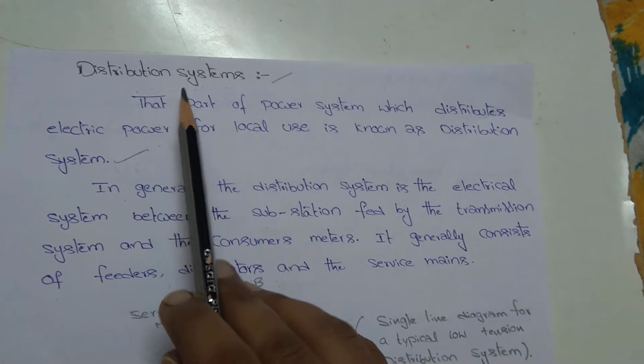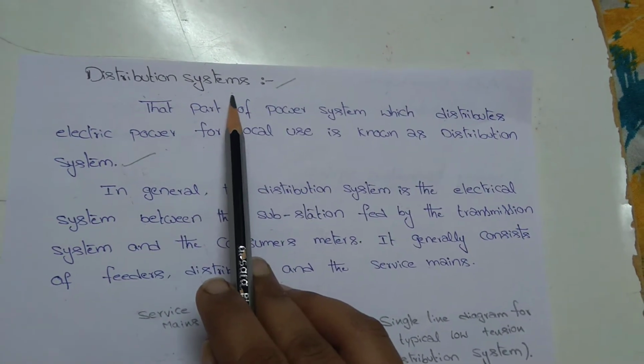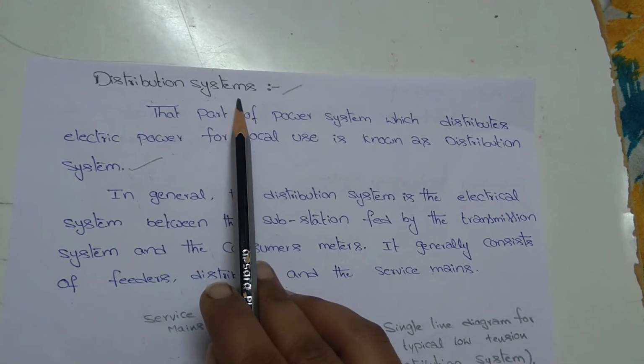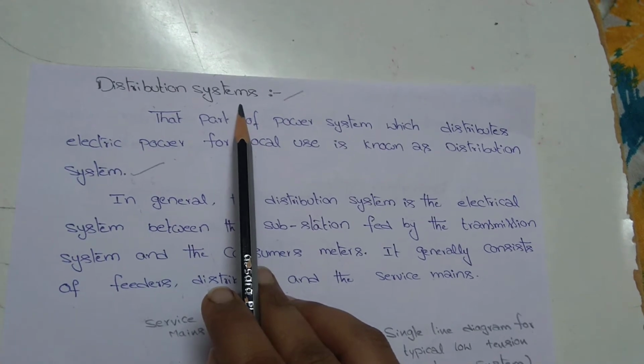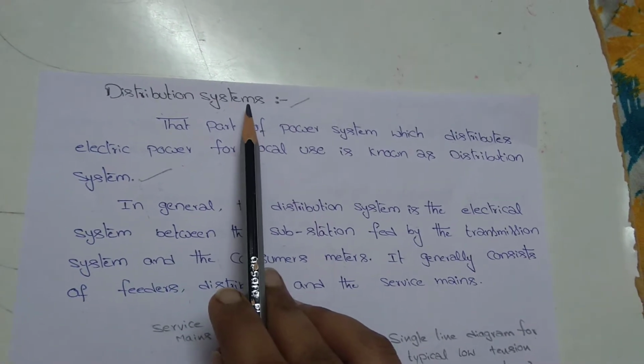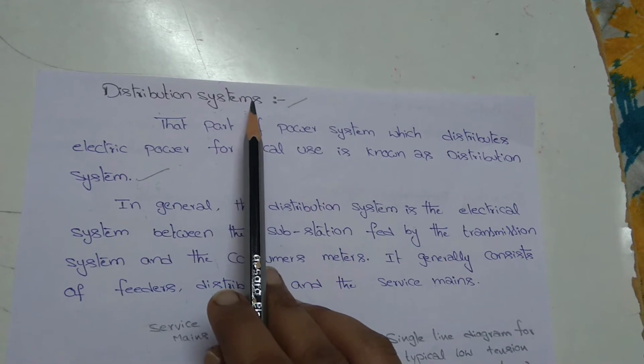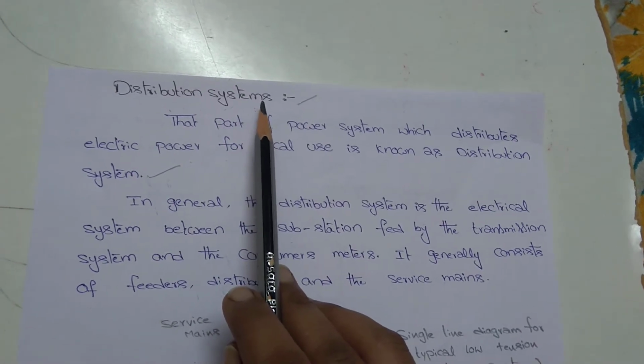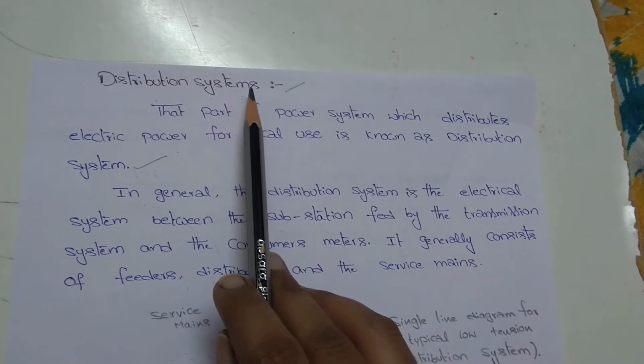Before we discuss the distribution system, first we have to know what the power system is. Power system mainly consists of three parts: the first is the generating station, the second is the transmission line, and the third is the distribution system.